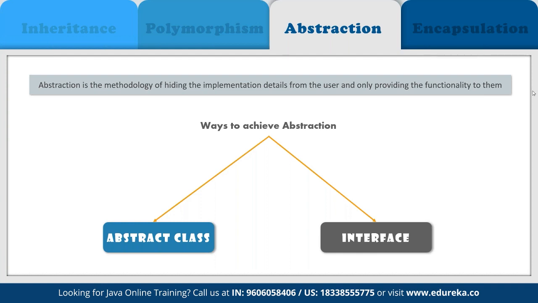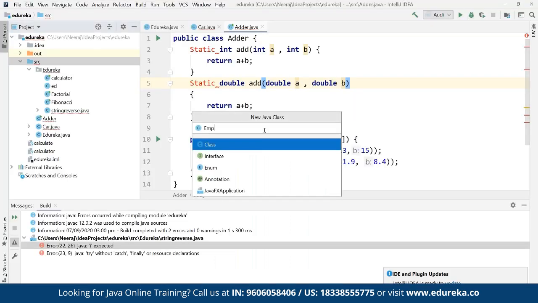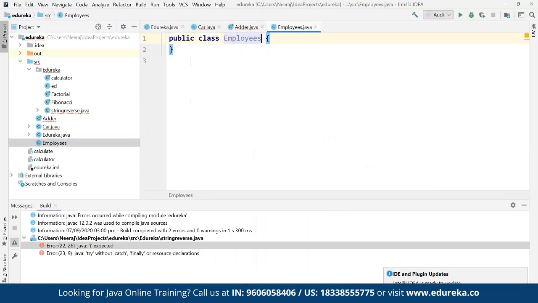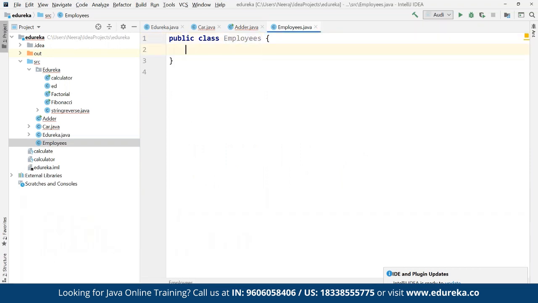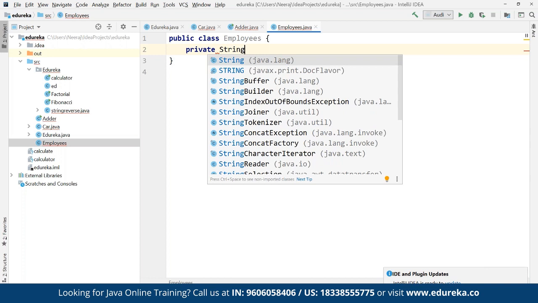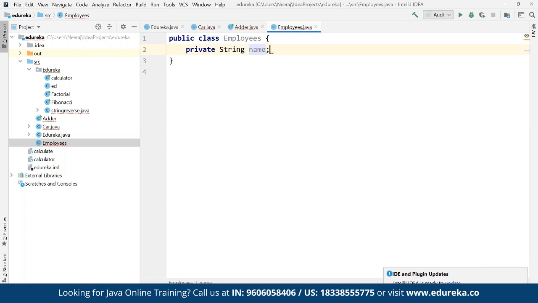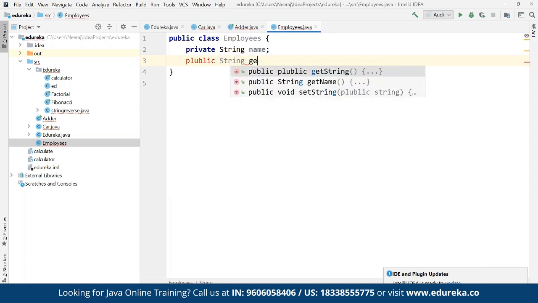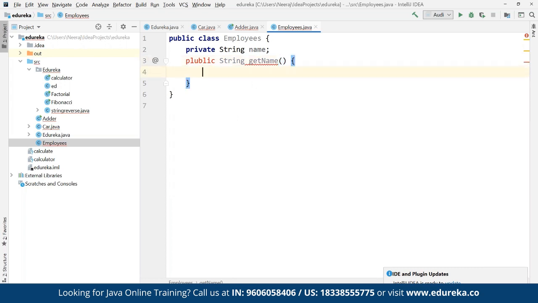For example, a simple use case: we can come back to our IDE and create a new Java class named Employee. In the Employee class, we can define a private String called name. Then we can define a public String getName, and in it we simply return name.